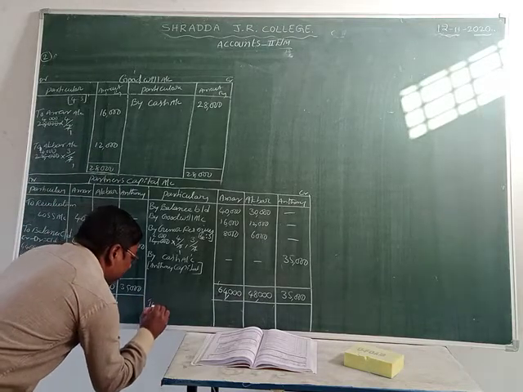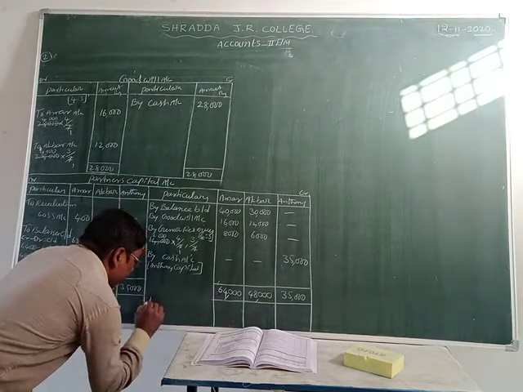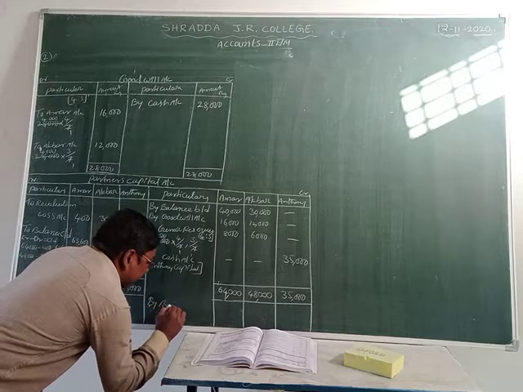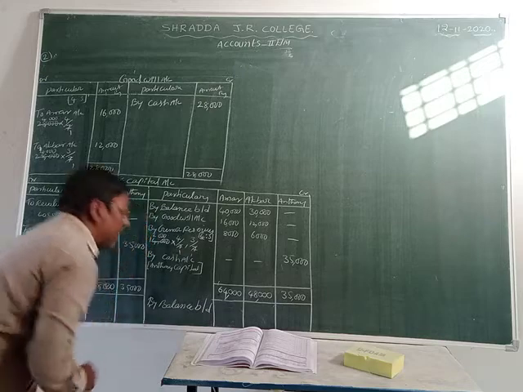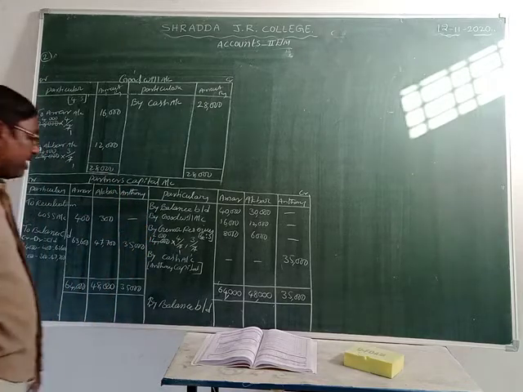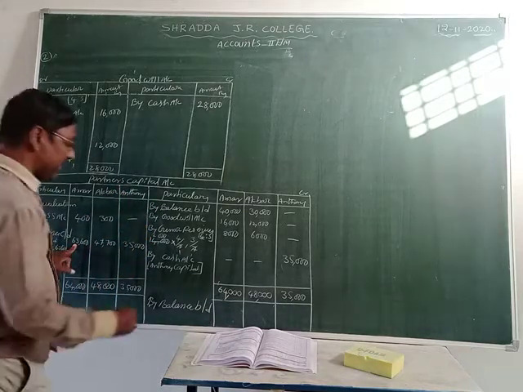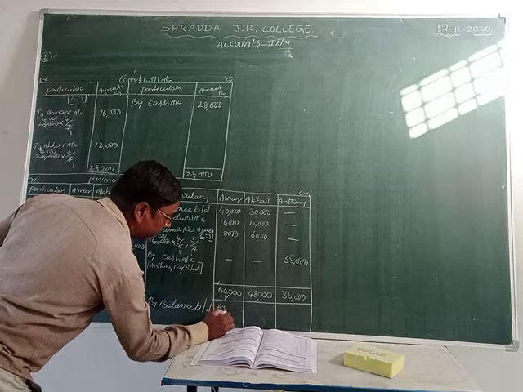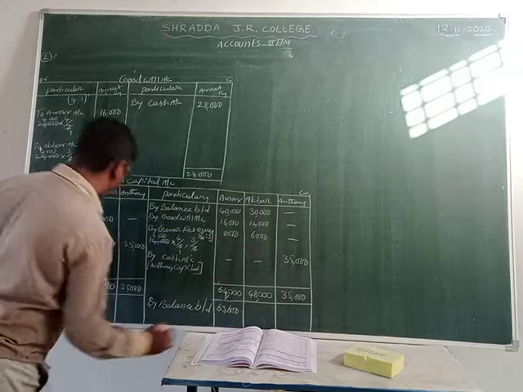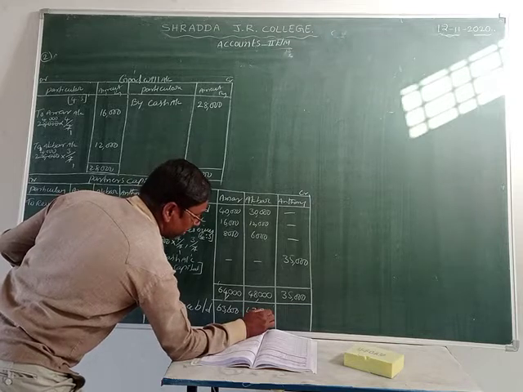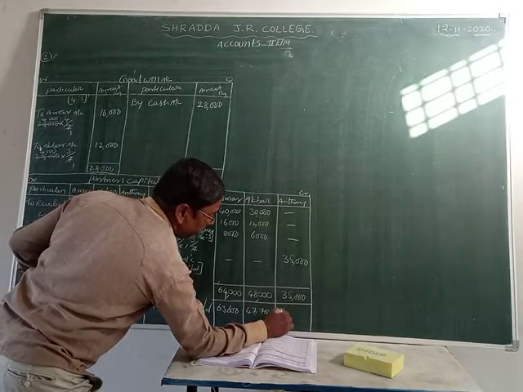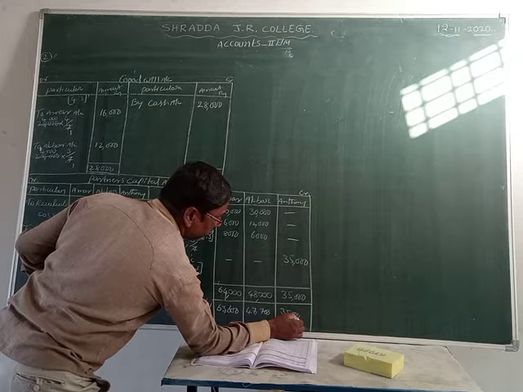To balance carried down. Let us see what is given here: 63,600, another one is 47,700, and here 35,000.